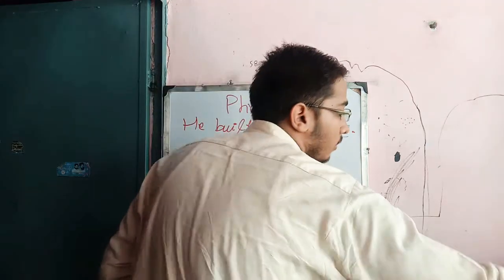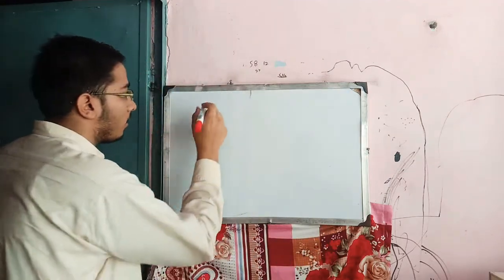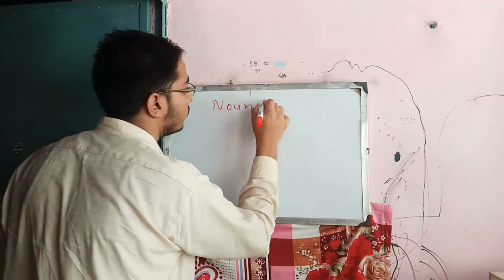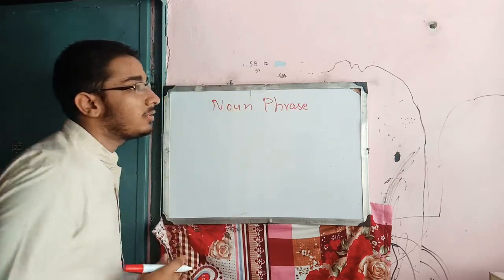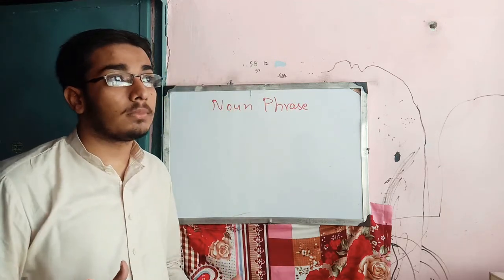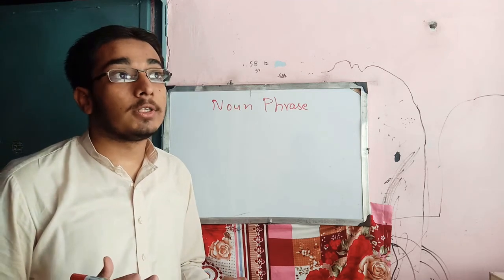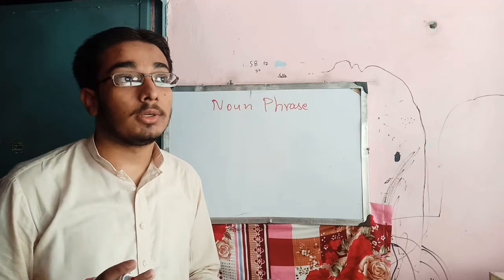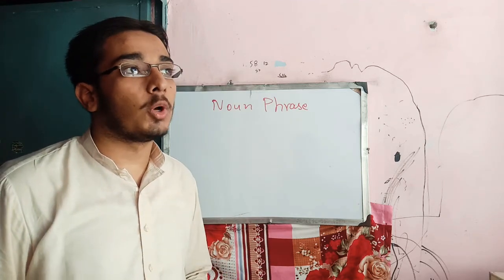So the first type of phrase is noun phrase. Noun phrase modifies the noun in such a way that there is no subject plus verb combination, but when it is used in the sentence, it gives the complete sense of a noun.